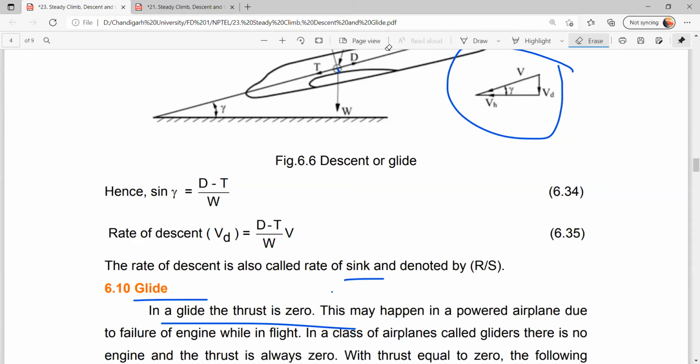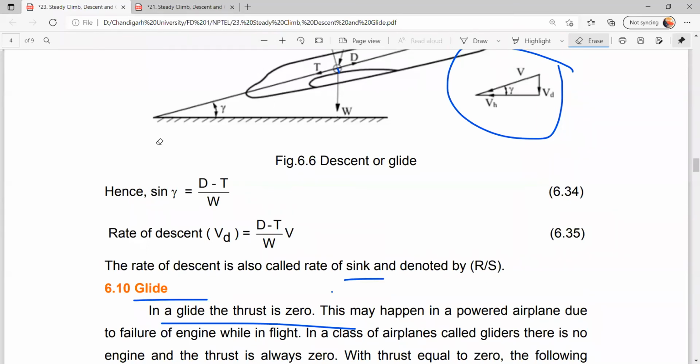And not only that scenario, suppose if an engine fails in an aircraft, then the airplane will also act like a glider. If the pilot intentionally switches off the engine power, then that will also act as a glider. So when thrust is 0, then it is called a glide. When there is an engine failure, or when a turbojet engine failure occurs, obviously the aircraft will act as a glider, and we have to glide and reach the runway for landing.